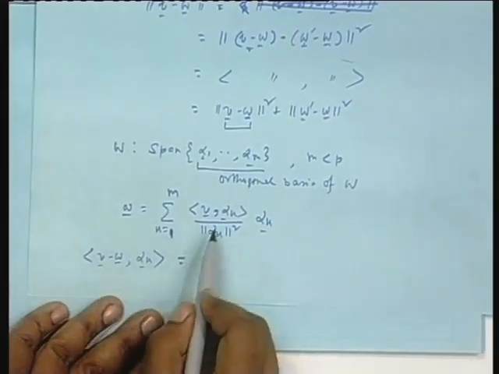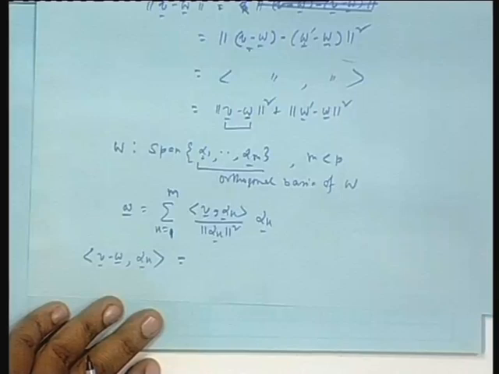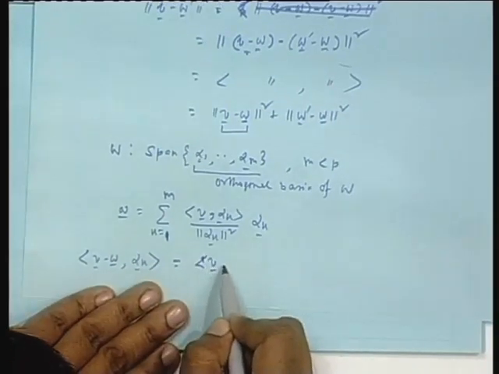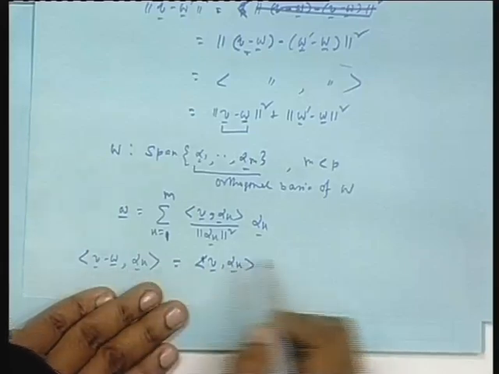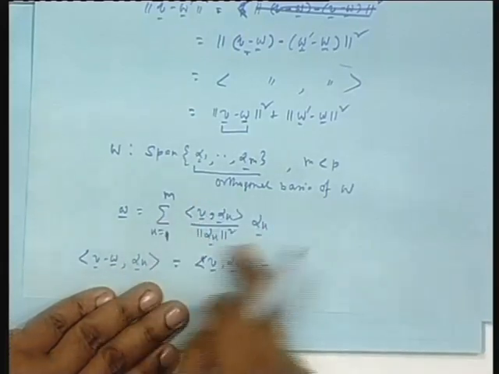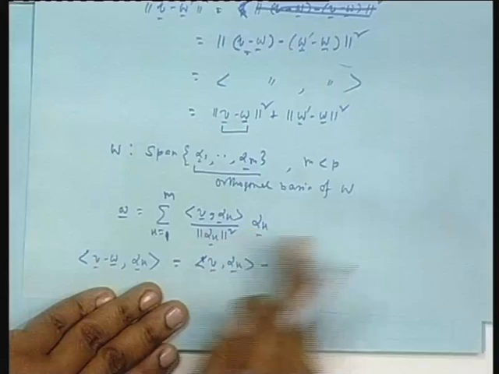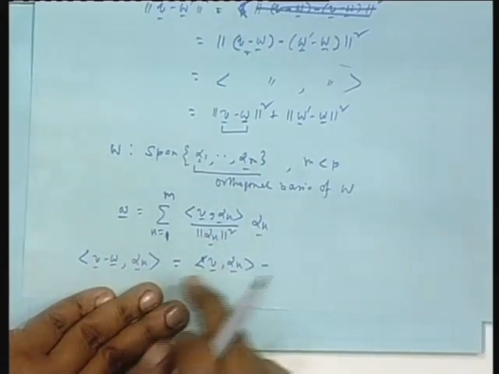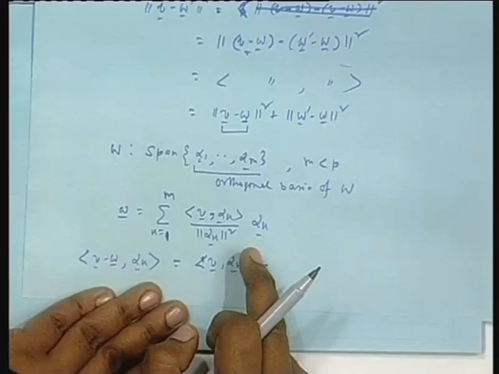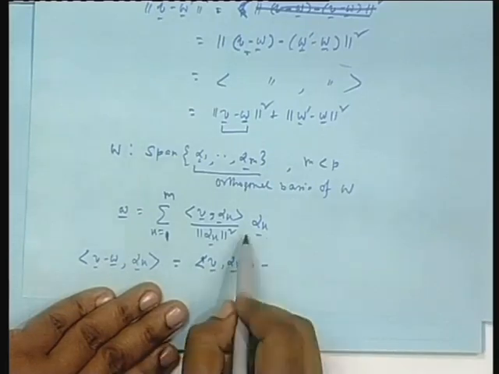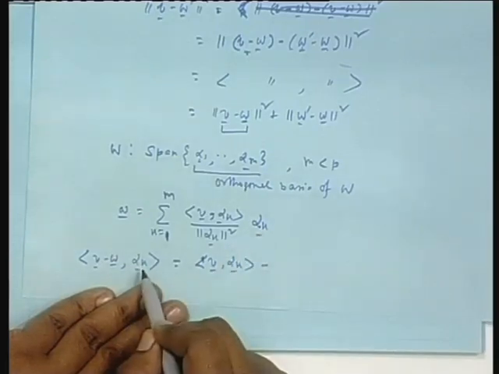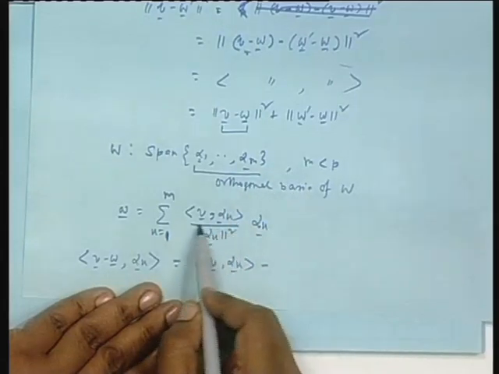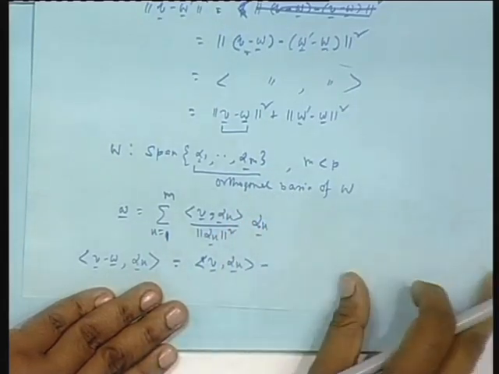You replace W by this. One inner product is between V and alpha k, write that separately, and another is minus this, and remember all the alphas are mutually orthogonal. So in this inner product only one term will survive, that is when you have the kth term in the summation, alpha k with alpha k.